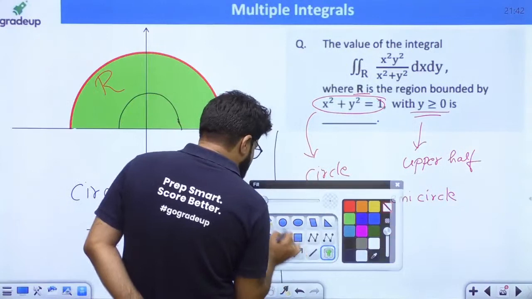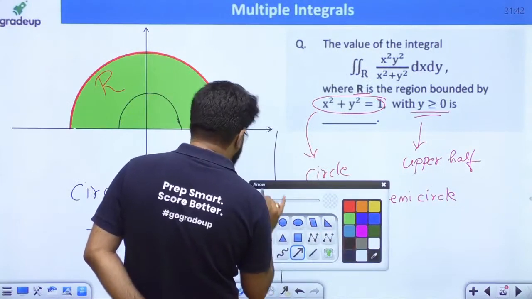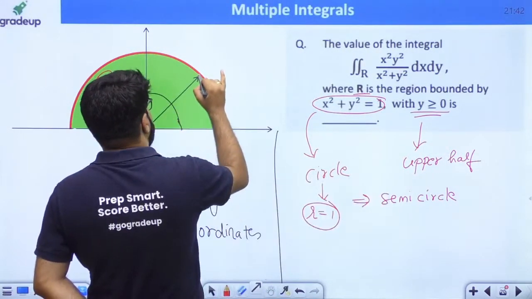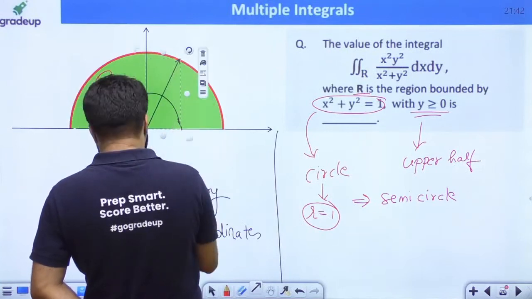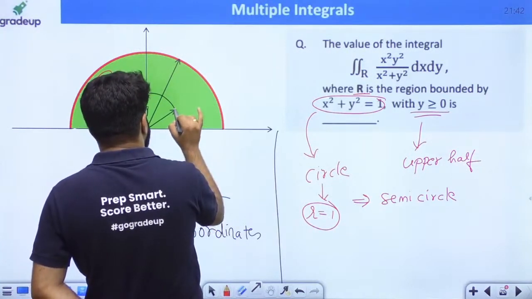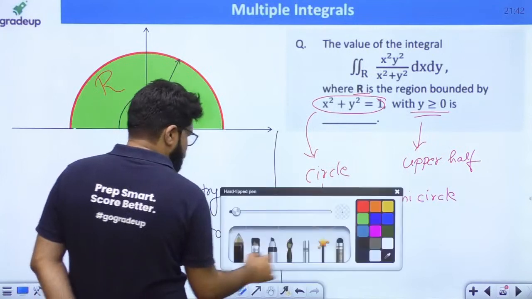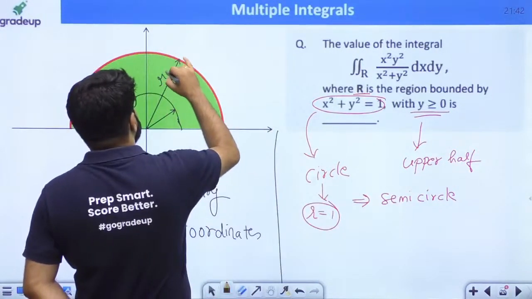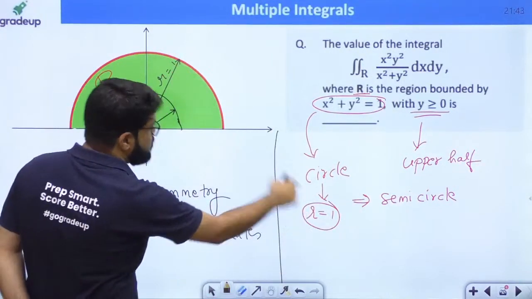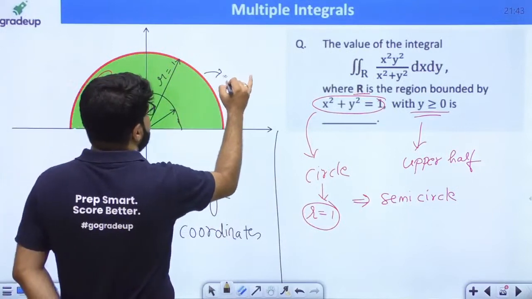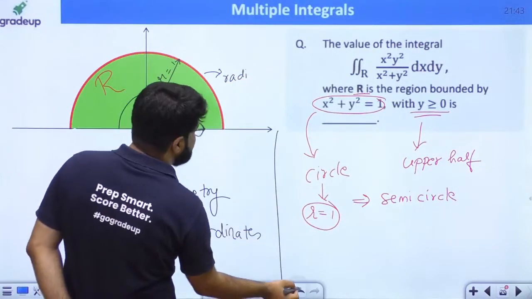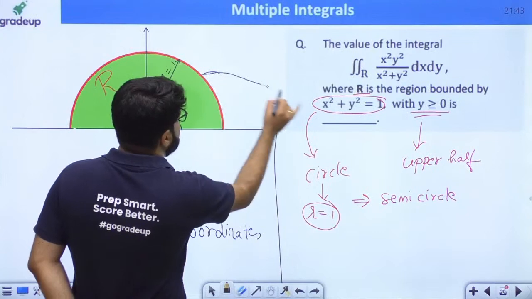Now everybody try to understand. What is the radius of the larger circle and what is the radius in general of this circle? The radius of the given semicircle is 1.